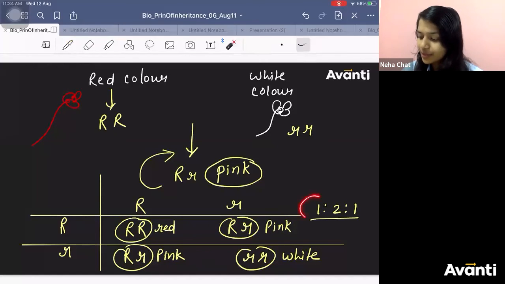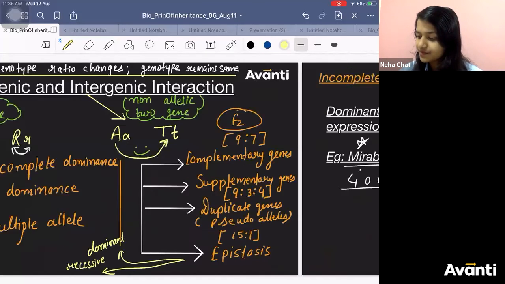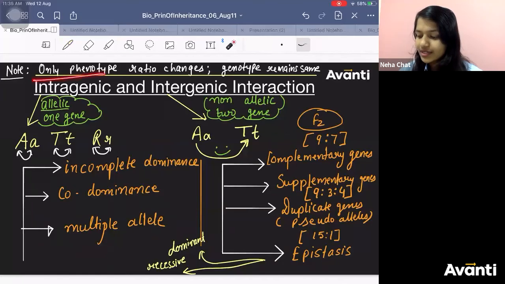So what is the phenotypic ratio? 1:2:1. In the F2 generation, don't get confused. Phenotypic as well as genotypic, both will be the same. Got it? In the beginning only I had made a note over here that genotype remains the same, phenotype changes. Okay?